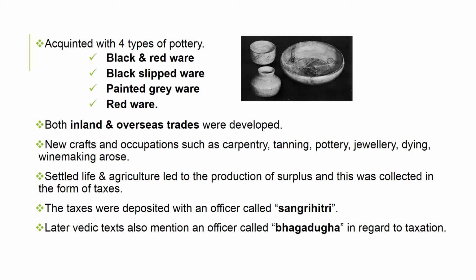These people were engaged in varieties of means of livelihood. New crafts and occupations such as carpentry, tanning, pottery, jewelry, dyeing, and winemaking arose during this later Vedic age. Settled life and agriculture in this period led to the production of surplus, and this was collected in the form of taxes. The taxes were deposited with an officer called Sangrihitri, and there is evidence of texts which also mention an officer called Bagaduga, which also regards taxation only.